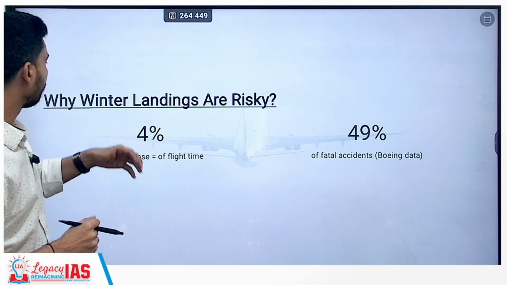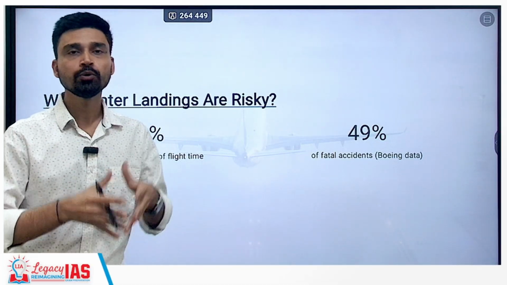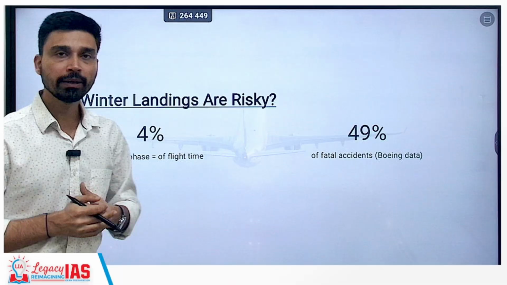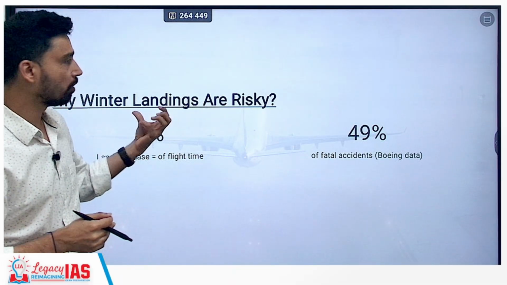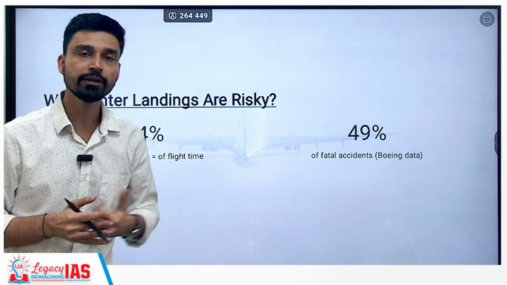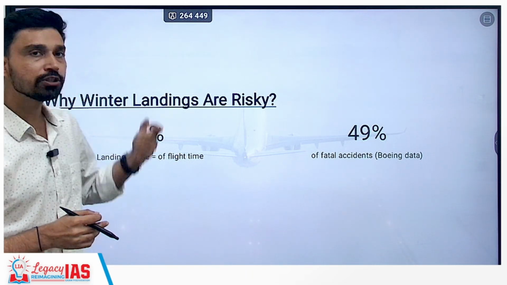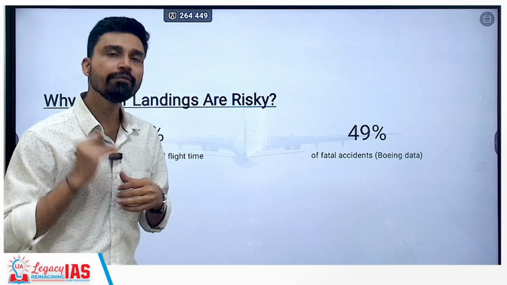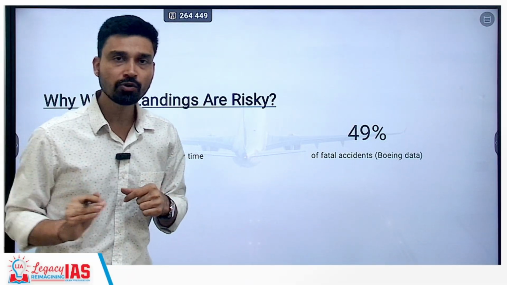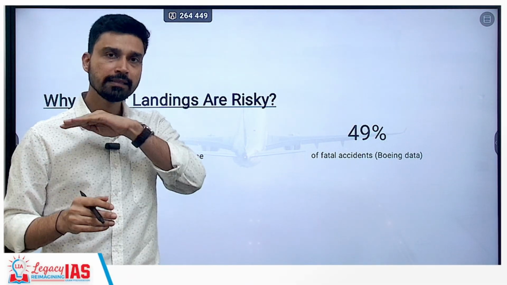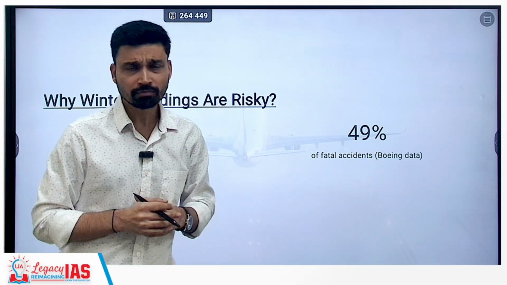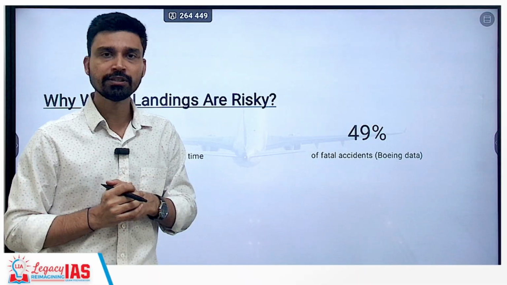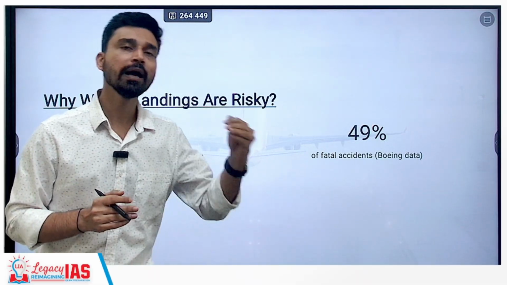Now, the question comes: why during the winter season itself does the risk during the landing phase or takeoff phase become higher? The reason is, if you try to understand, an aircraft moves through three different phases during its journey. First is the takeoff phase, second we can call the stable phase, where most aircraft complete 70-80% of their distance or journey, and then again you have the landing phase.